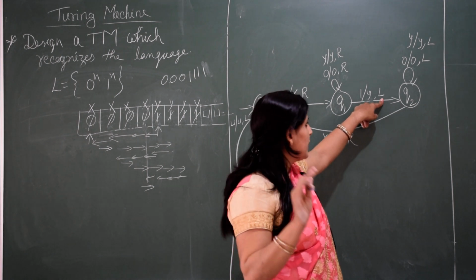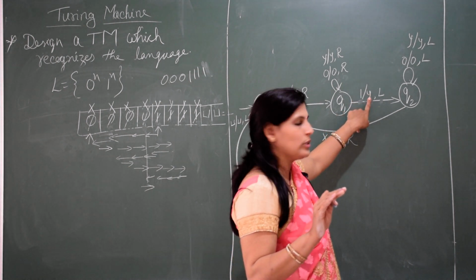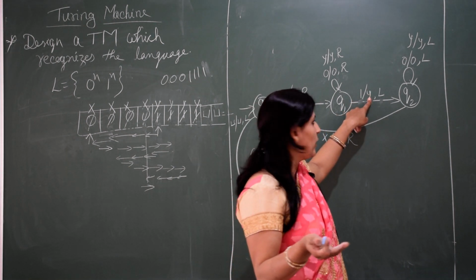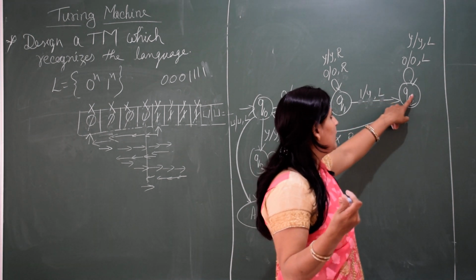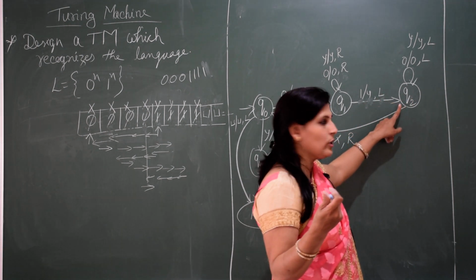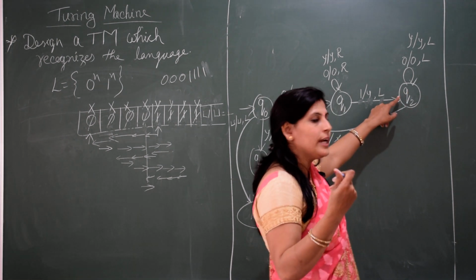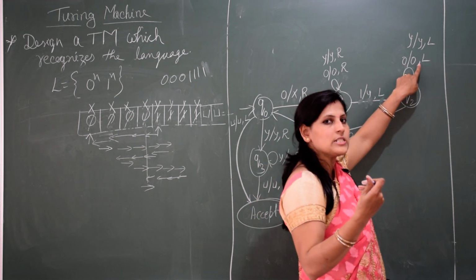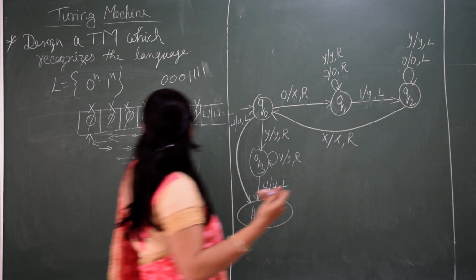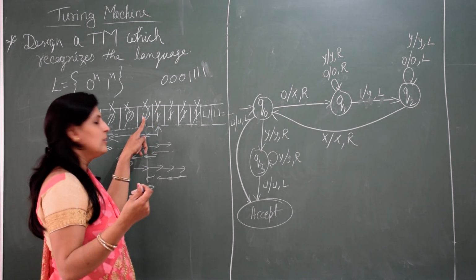The same thing will be performed. So after getting 1, we'll update it into y and move to the left side. After that, if we get 0 while moving back, we may get 0 after converting.